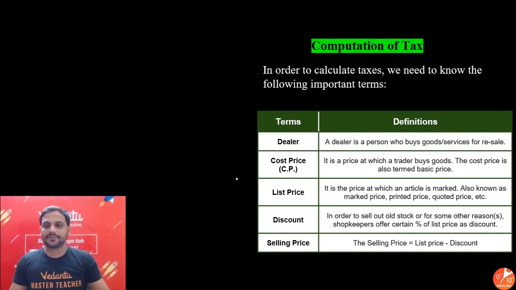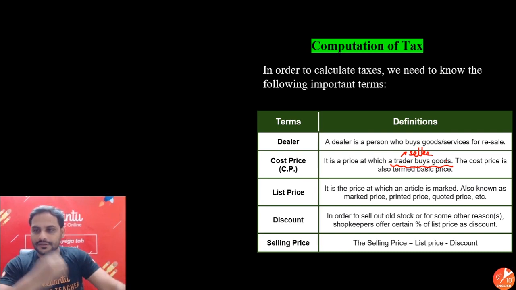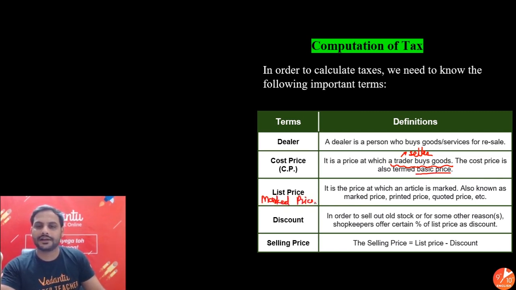Remember, the cost price is the price at which the trader, the seller, buys the goods. The one who is selling is the seller. The cost price is also termed as basic price. Basic price is another name for this. List price, another name for this is mark price, the price which is written on the article, MRP.